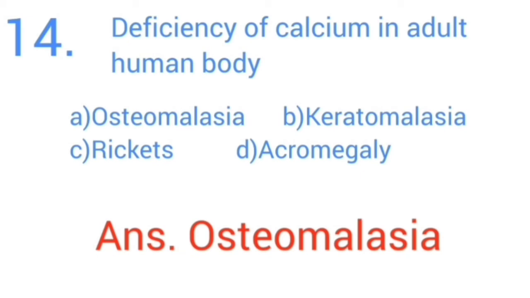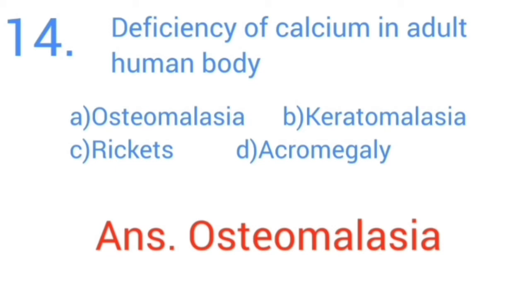Deficiency of calcium in adult human body. Options: A, osteomalacia, B, keratomalacia, C, rickets, D, acromegaly.